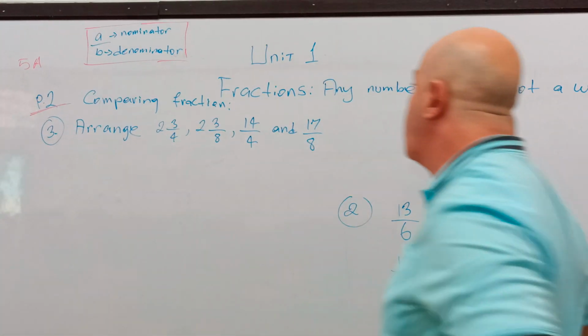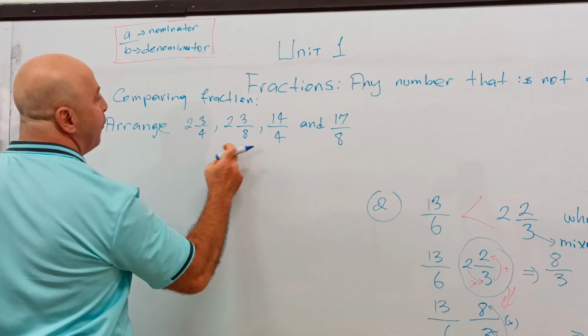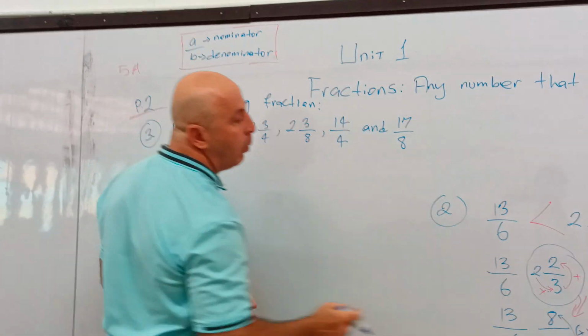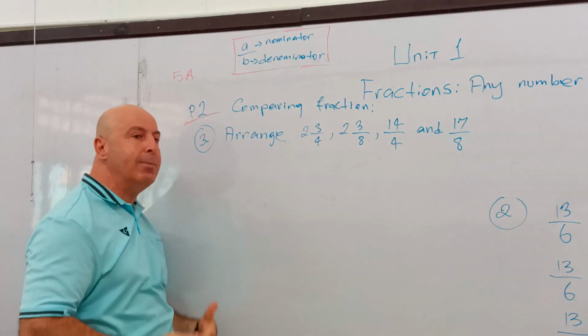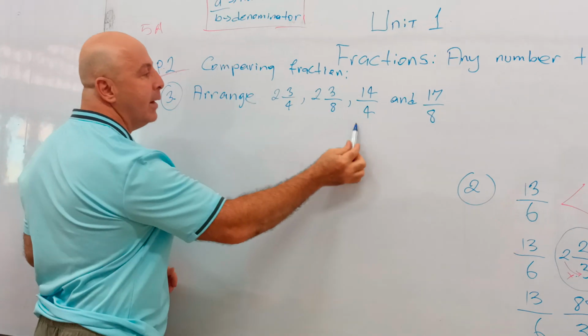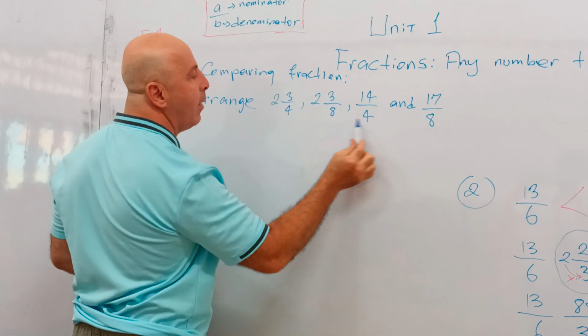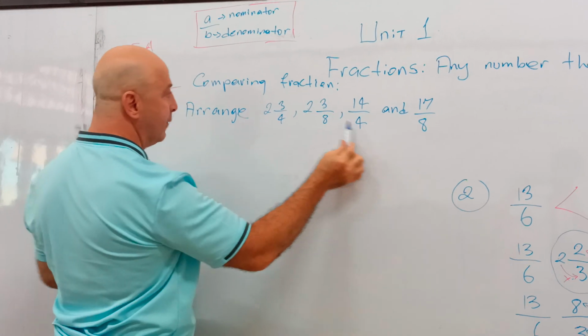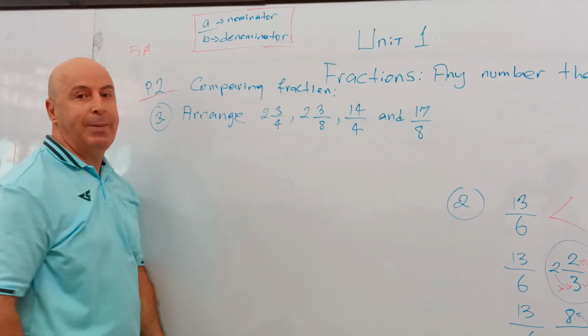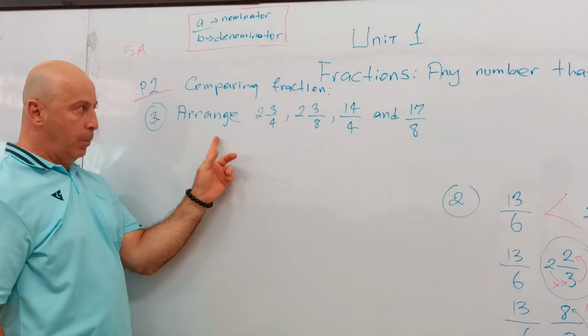This one is a little difficult because we have many fractions, but we'll follow the same rule. We will do exactly the same steps. That means we have to change the denominators, make them the same. If the denominators are the same, then we look at the top numbers, see which one is big, which one is small.